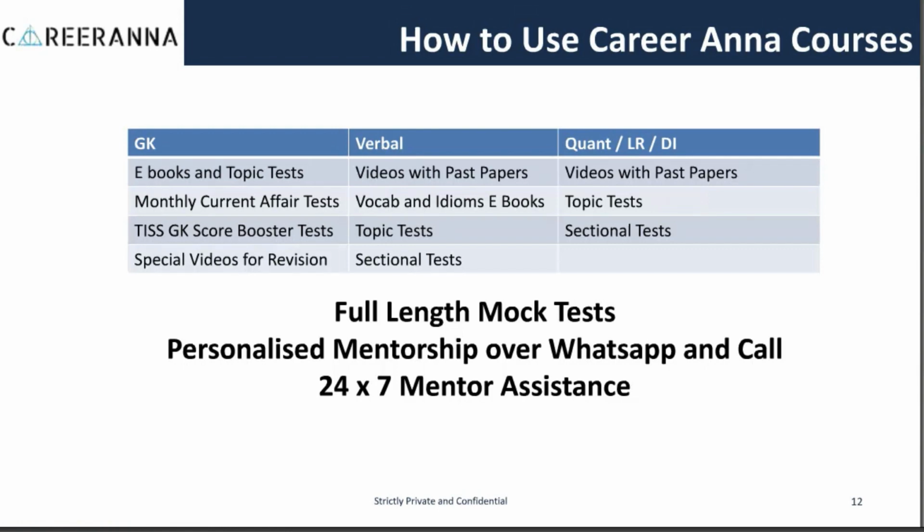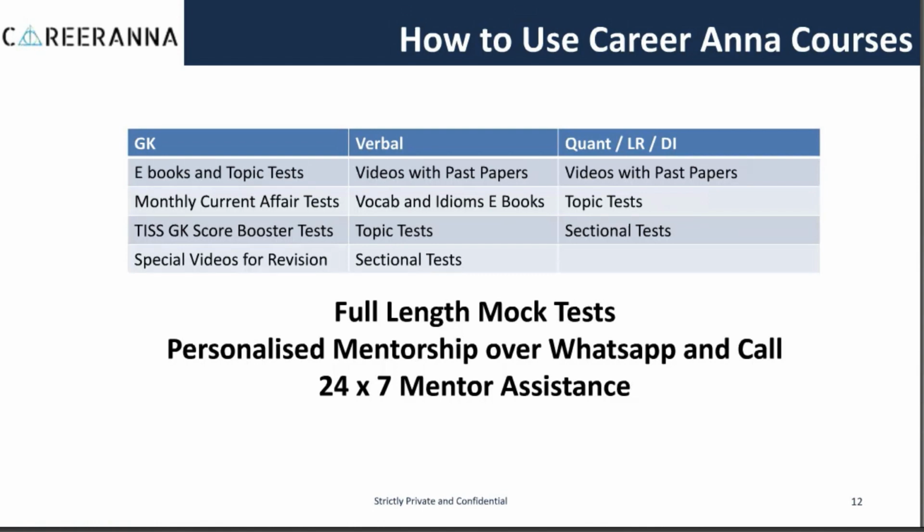And for vocab and idioms, we are again providing you ebooks, so again, you don't need to go anywhere. The topic tests and the sectional tests in the Quant, LR and DI part as well as in the verbal part will ensure that you have done a good level of practice. In case some of you want to practice beyond the tests, assignments, sectional tests and mock tests we have provided, you can always refer to the R.S. Agarwal Verbal and Non-Verbal Reasoning book for Verbal, LR and DI, and the R.S. Agarwal Quantitative Aptitude book.